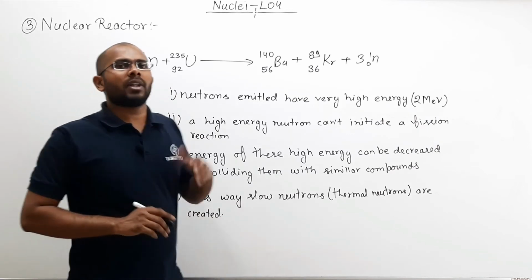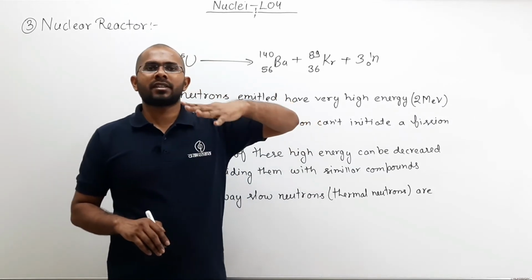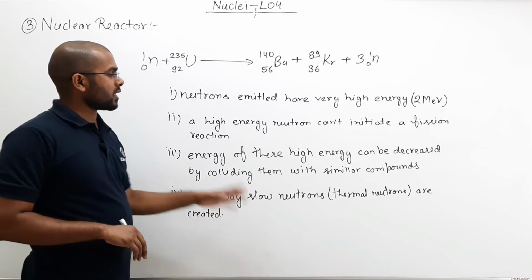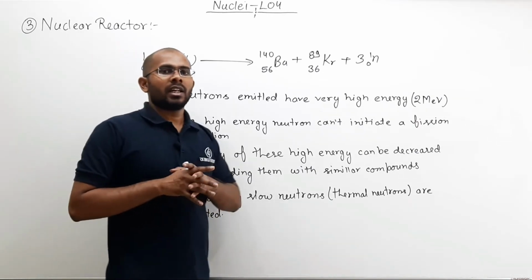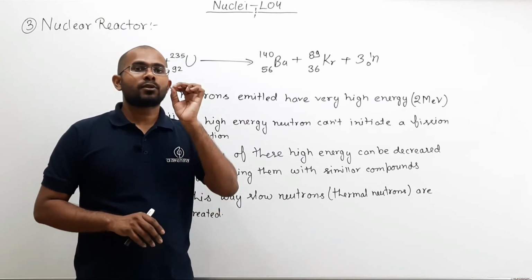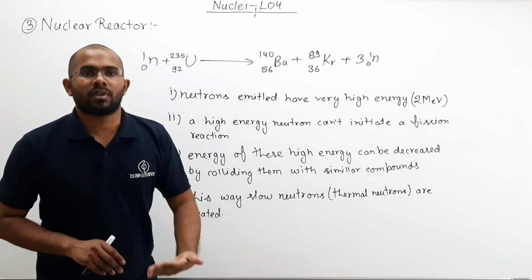And these thermal neutrons, which are slow neutrons, do not have very high energy, they have low energy. These slow neutrons are the ones which initiate this fission reaction. Meaning, to initiate nuclear fission, we need slow neutrons. We do not want fast neutrons.